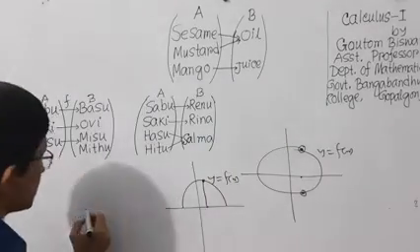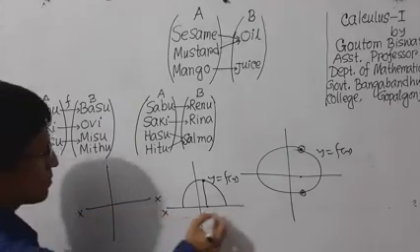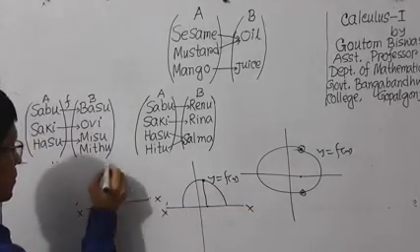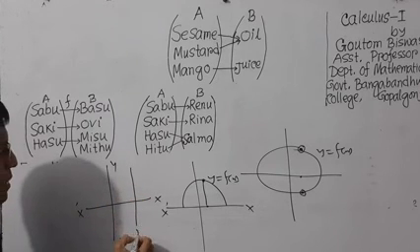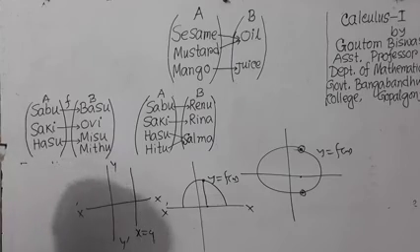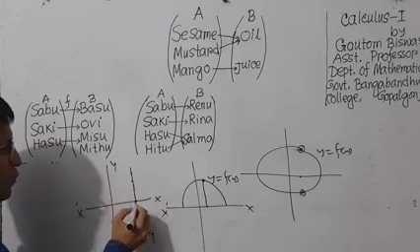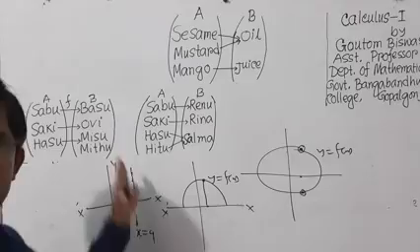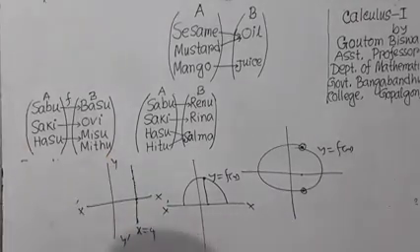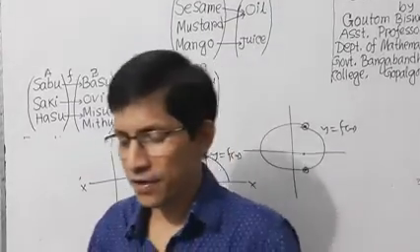On the other hand, if you take x, suppose this is x equal to 4, this is not a function, because when the value of x is here, then you will get infinitely many points of y that lie on this straight line. So this is a straight line, this is a relation, but this is not a function.